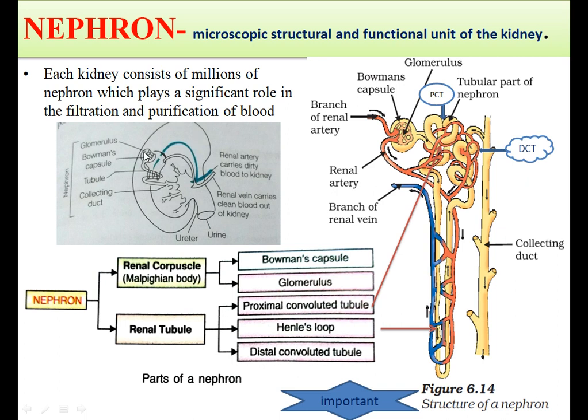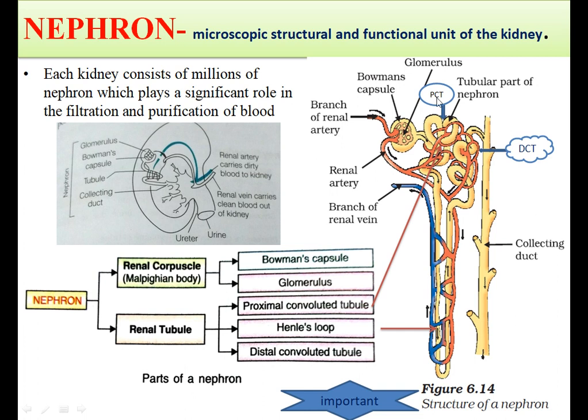Now this is a kidney and here is a nephron, and these are the parts: glomerulus, Bowman's capsule, tubule and the collecting duct. So each nephron is differentiated into two parts. One is renal corpuscle or Malpighian body and the other one is renal tubule.